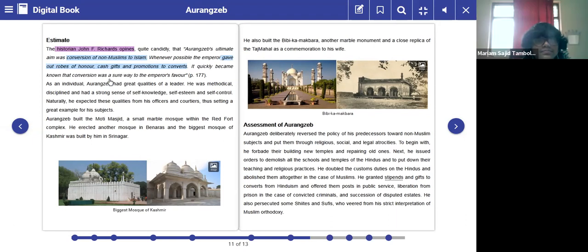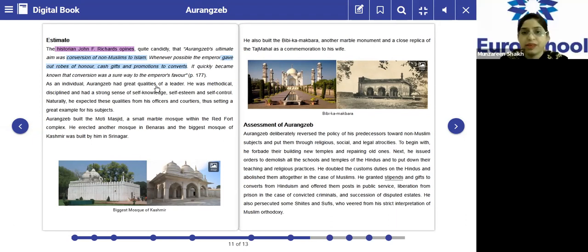As an individual, Aurangzeb had great qualities as a leader. You might get a question: what great qualities did Aurangzeb have as a leader? Number 1, he was methodical. Number 2, he was disciplined. Number 3, he had a strong sense of self-knowledge, self-esteem, self-control. Please underline this entire sentence.